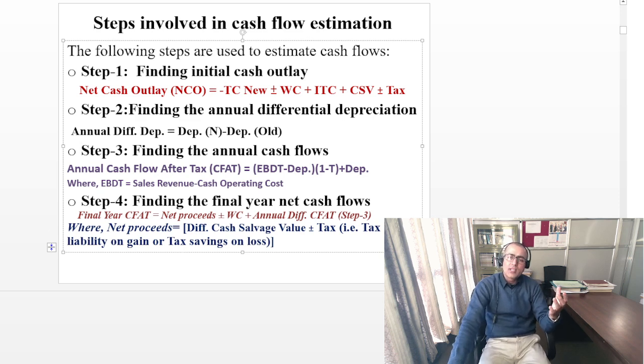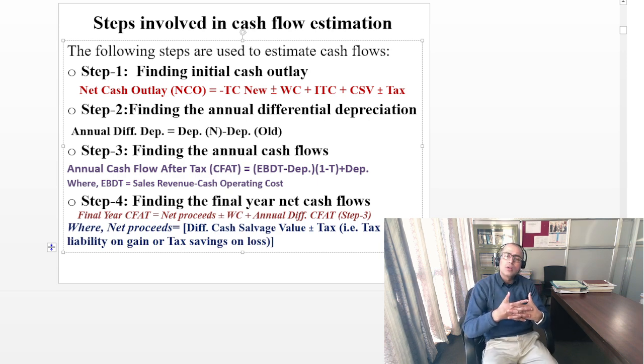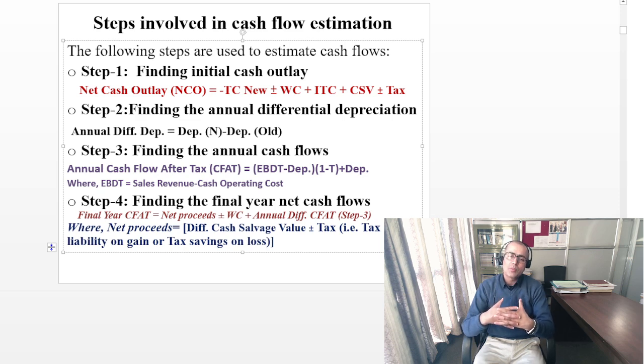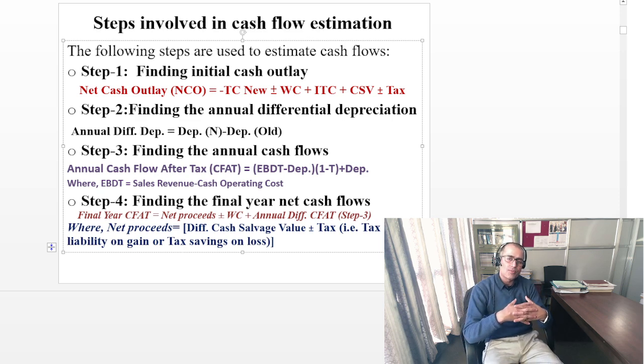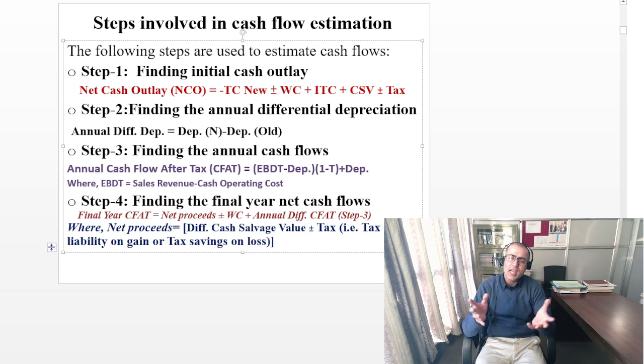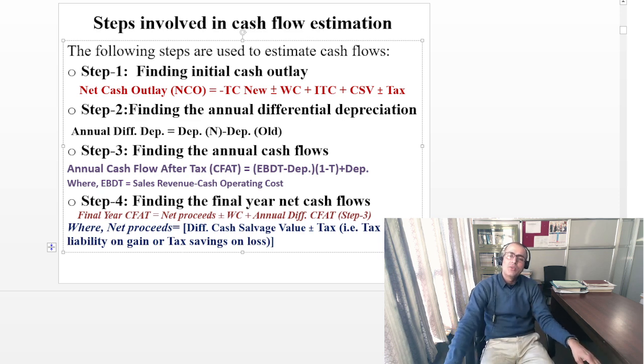Okay friends, basically what I discussed today is all about how we estimate the cash flow, and basically we are looking for incremental cash flow. We are not going to consider any financing cost. The reason is that your cost of capital is what you use to discount the future cash flow to find the present value, and you exclude the initial investment to find the net present value. For example, your financing cost is already captured by the cost of capital calculation. That is the basic reason we exclude the financing cost while taking the capital investment decision, friends.